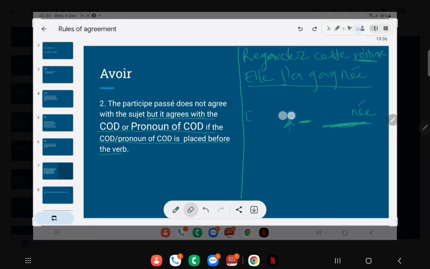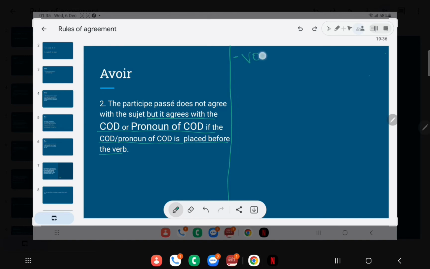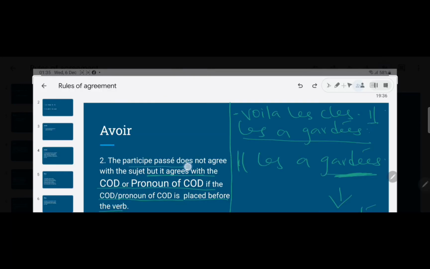Let's look at another example. So I write, voilà les clés. Il les a gardées. So here are the keys. He kept them. So let's go through the rule again. When we want to conjugate with avoir, participe passé does not agree with the subject. So this garder has nothing to do with il, the subject.